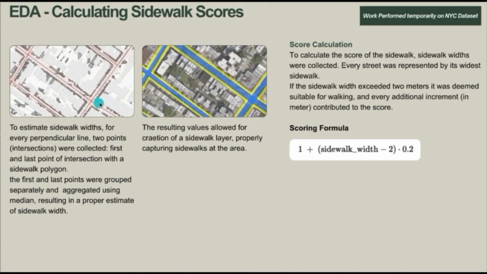Similarly, for calculating the sidewalk score, we used a similar formula, but this time we use the start and end of the start intersection and end intersection. Then we calculate the median for each, and that represented in clean representation of sidewalks in the area covered by the aerial image. For the scoring formula, we use a simpler formula where we use the sidewalk width. So if it's 2 meters or more, they are considered good, with every additional meter considered as 20% better.